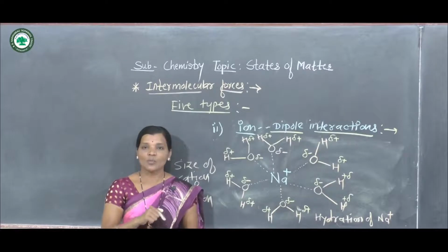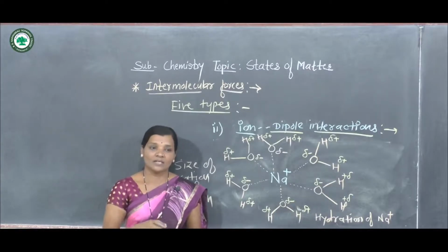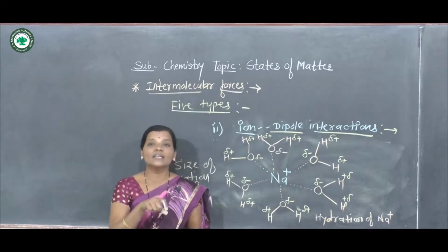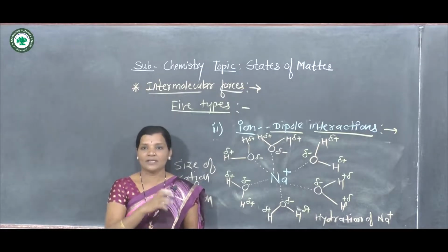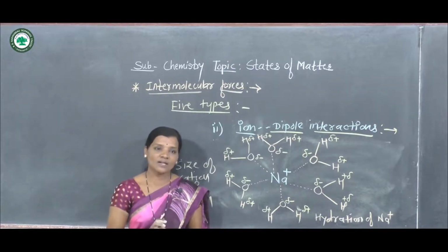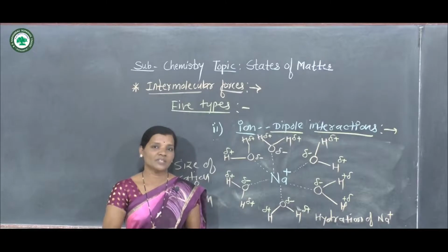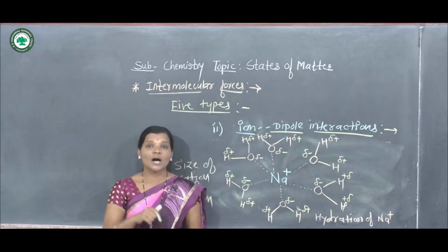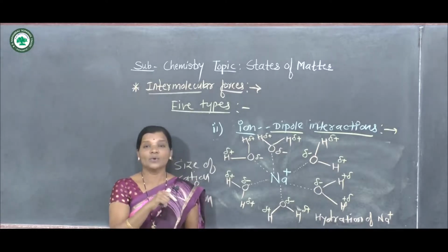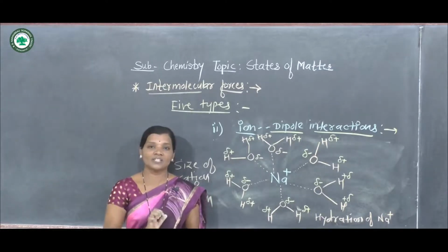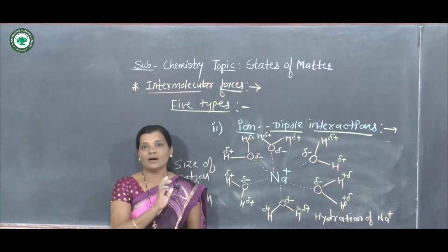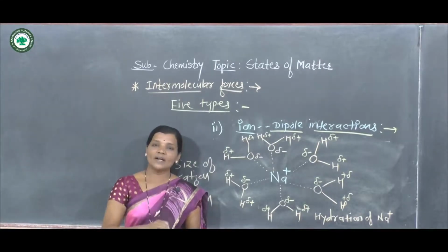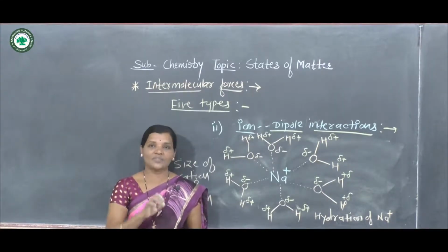And hence that creates covalent nature in an ionic bond. Although the bonds are ionic in nature, due to the ion and dipole interactions of the polar molecule, covalent nature is induced in the molecule.